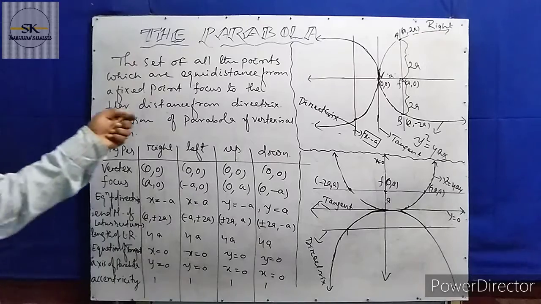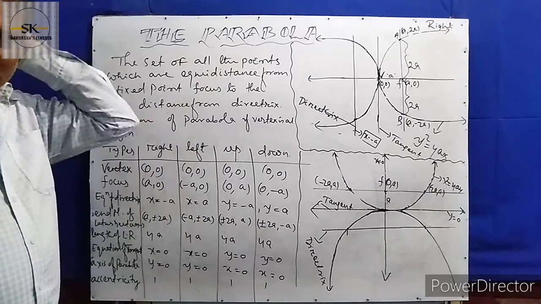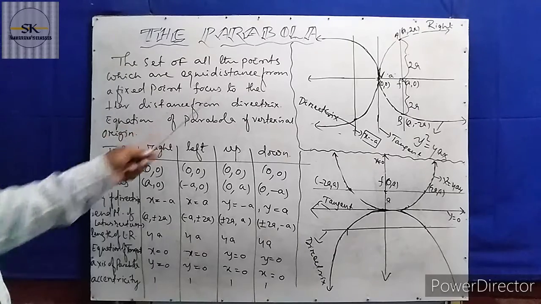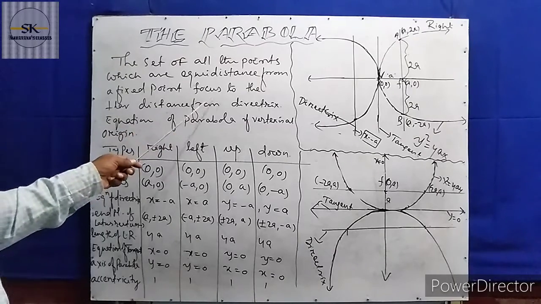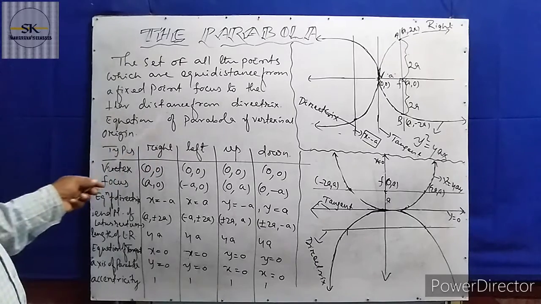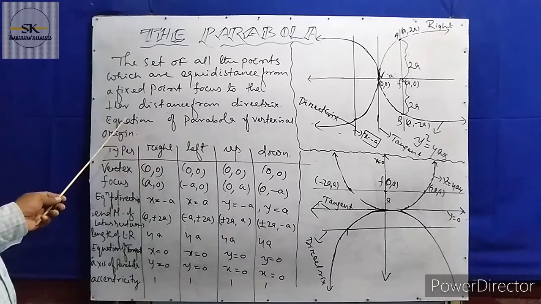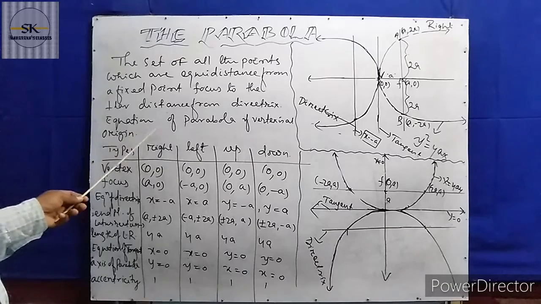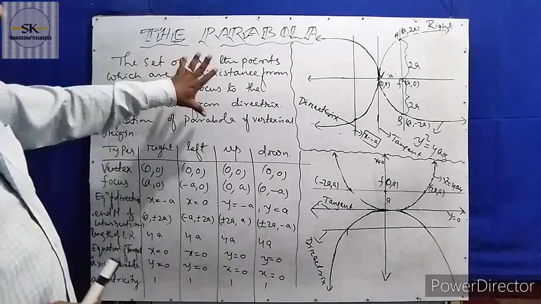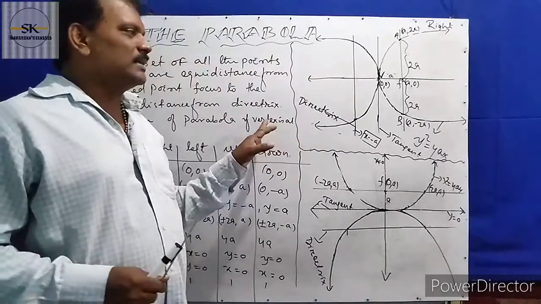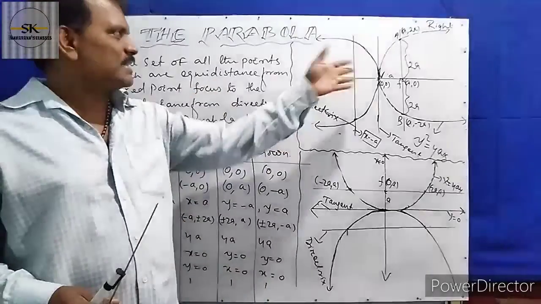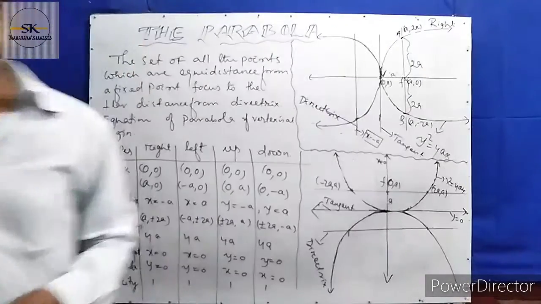Here we will discuss the parabola. So what is the parabola? Parabola means the set of all the points which are equidistant from a fixed point, the focus, and the perpendicular distance from the directrix. The equation of the parabola has the vertex at the origin. Before that we will discuss the directrix, the focus, and the parabola. We will discuss more about this.